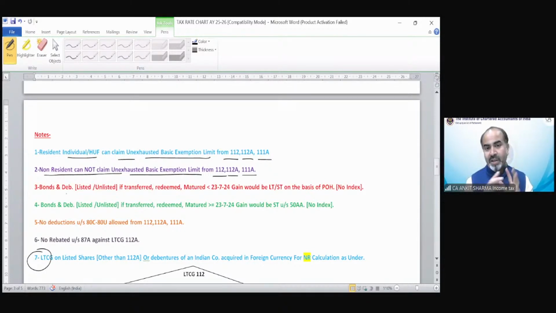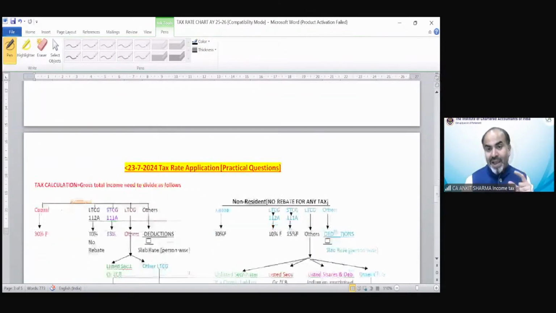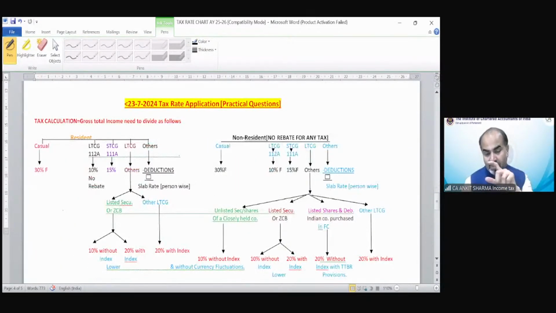That is going to be taken by me again. So when chapter number 9 comes, in which we have to calculate tax on each kind of income, if you are not able to understand how to apply the tax rate as per question-wise or person-wise, you won't be able to solve that chapter also. You won't be able to understand how to solve the questions of chapter number 9.